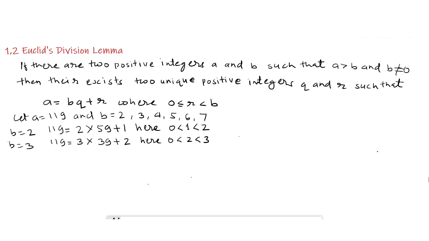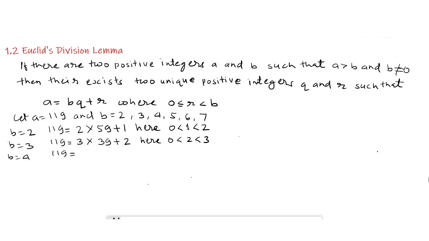Here quotient q is 39 and remainder r is 2, and remainder 2 is less than 3, which is the divisor, and it is greater than 0, and 2 and 39 are unique for this equation.